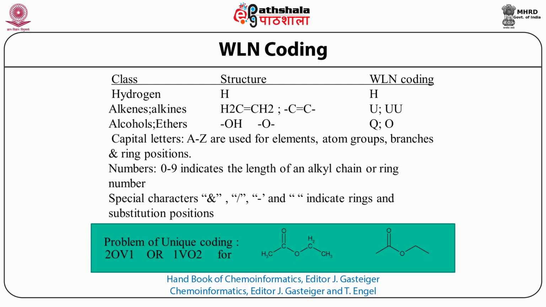Here you see, if we write a program, at least in those days, the computer could not treat both of them as one structure, whether I depict it as the first or the second one. However, it was decided that only 2OV1 should be used. Hence, WLN coding has a lot of limitations. You can read more about all this in the books shown in the next slides.